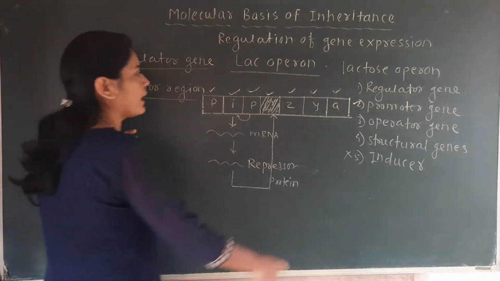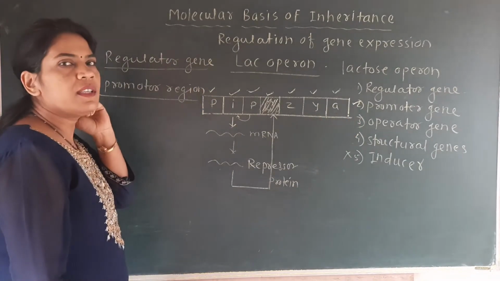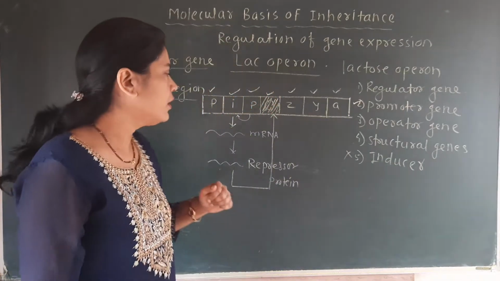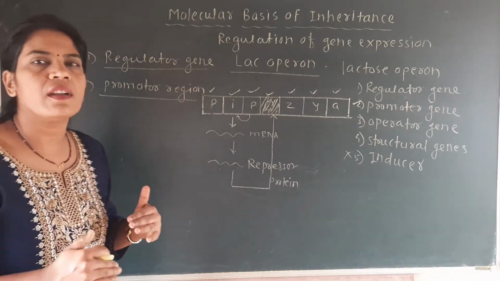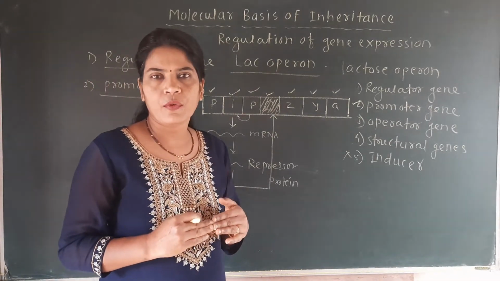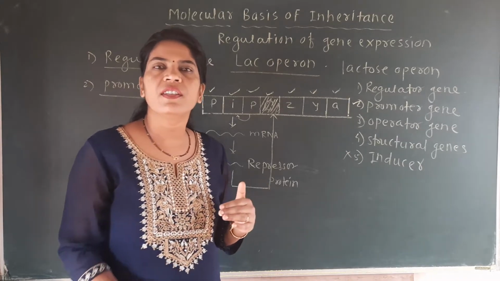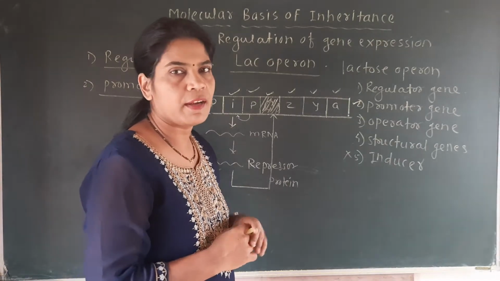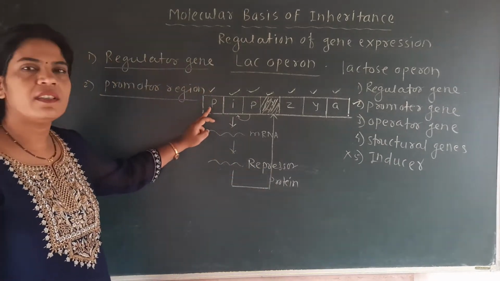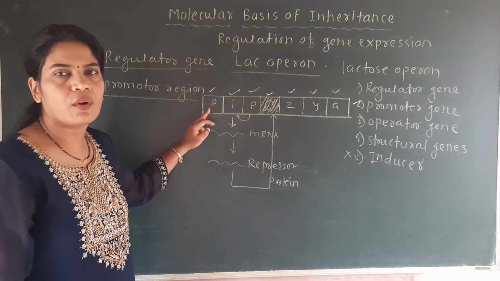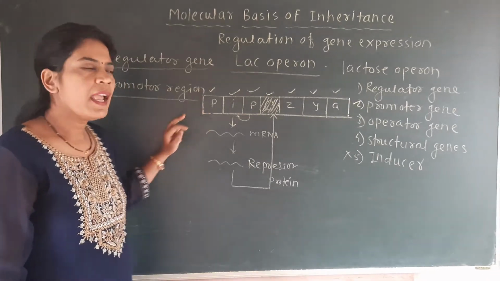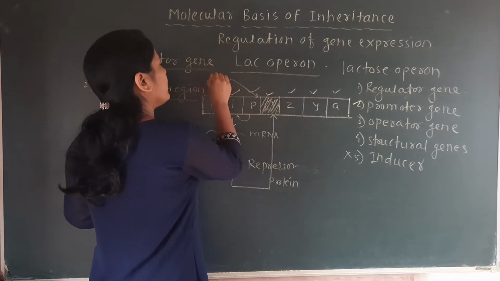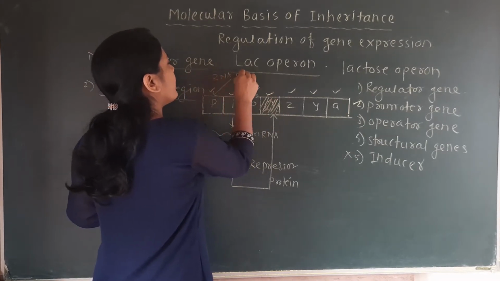Then the second point is the promoter gene. In the process of transcription, we have seen that the promoter region is the region at the start of the DNA segment on which the enzyme RNA polymerase binds. So here also, this promoter region, which is present in this figure at the start of this lac operon, both these promoter regions are there. On this promoter region, the enzyme RNA polymerase binds.